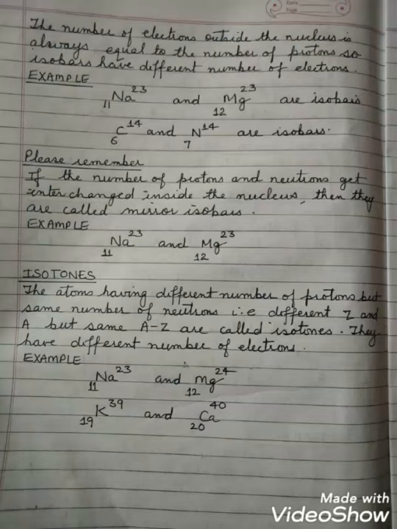If the number of protons and neutrons get interchanged inside the nucleus, then they are called mirror isobars. And a common example is sodium 11-23 and magnesium 12-23. These are mirror isobars. Next term comes as isotones. The atoms having a different number of protons but the same number of neutrons are called isotones. They have a different number of electrons, and the common examples are sodium 11-23 and magnesium 12-24.